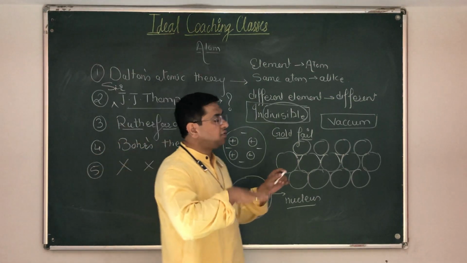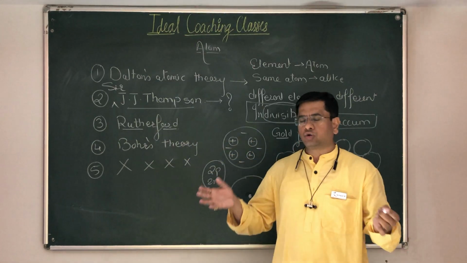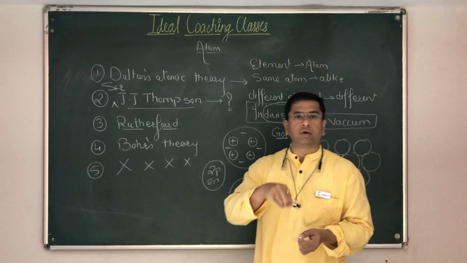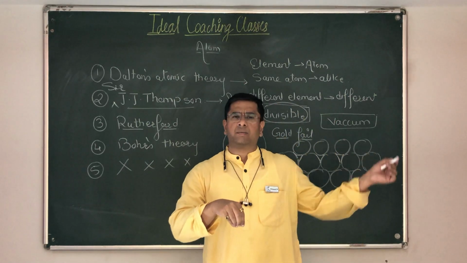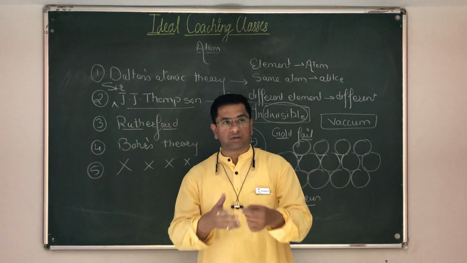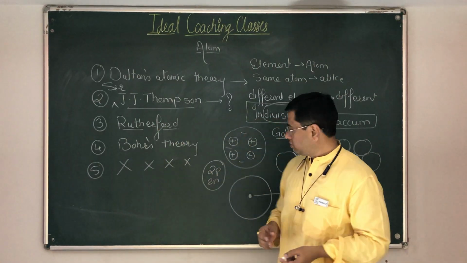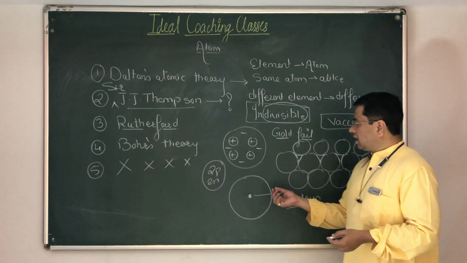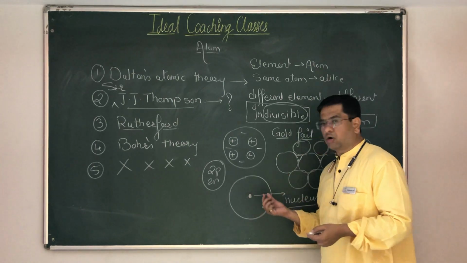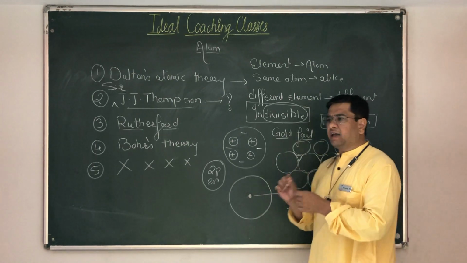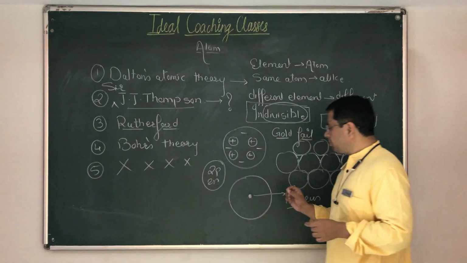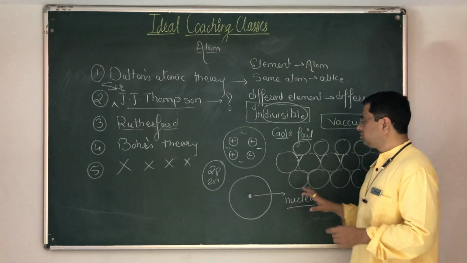Just like the fact that the entire mass of the solar system is concentrated in the sun. The sun is 2 into 10 raised to the power 30 kg, while the mass of the earth is 6 into 10 raised to 24 kg. So 10 raised to 6 earths possibly will make one sun. So similarly, he said the atom should consist of a centrally located part called a nucleus, in which the entire mass and the entire positive charge of an atom is concentrated.